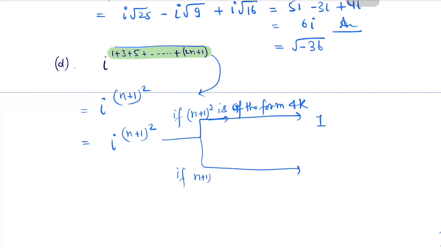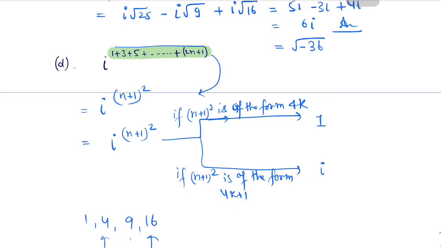And if n plus 1 square is of the form 4k plus 1, then the final answer will be iota. Now we have to see when n plus 1 whole square is of the form 4k. So you can see 1, 4, 9, 16.